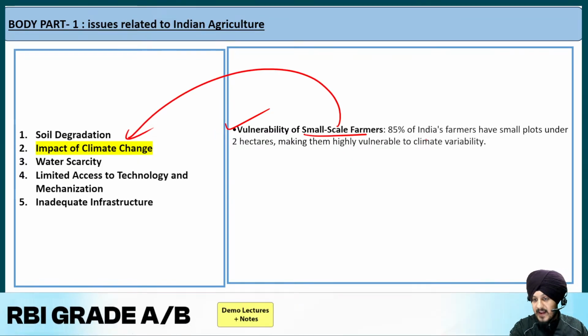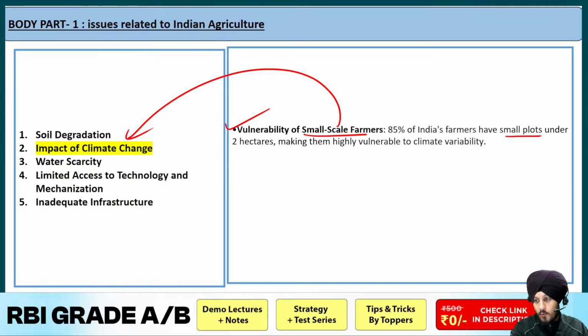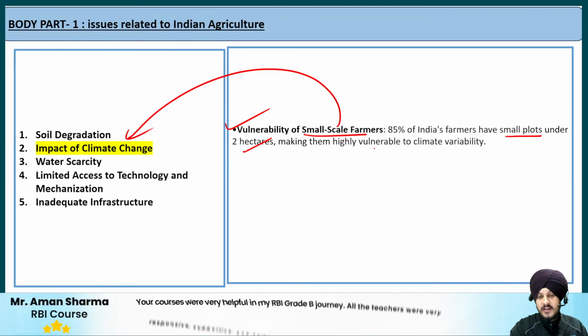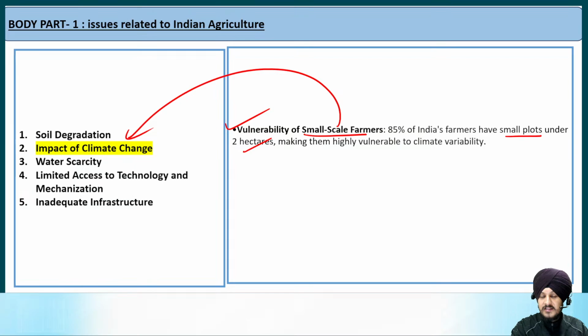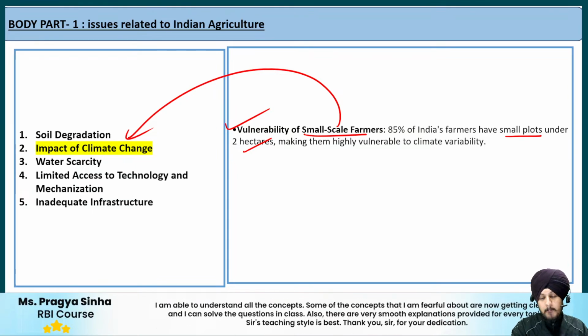It says that 85% of India's farmers have small plots under 2 hectares. And we know that the agriculture sector is very much sensitive to climate. So whenever there is any kind of weather uncertainty, it impacts the farmers.